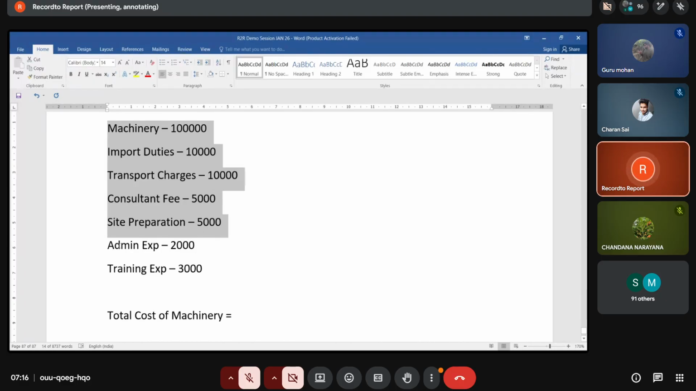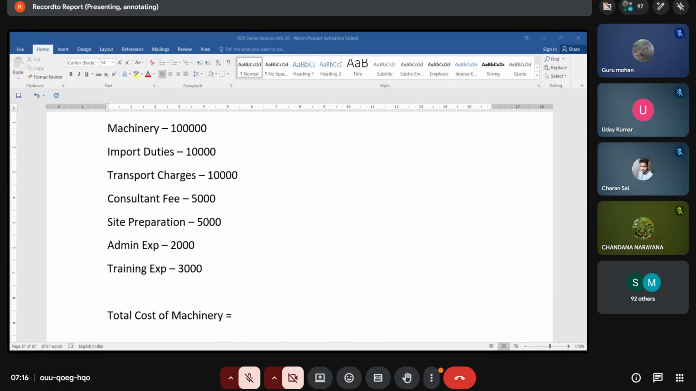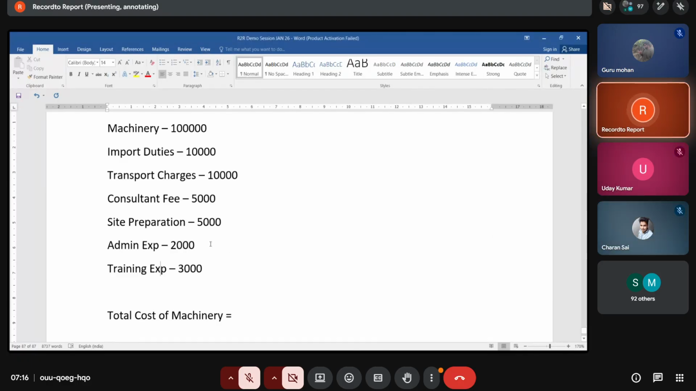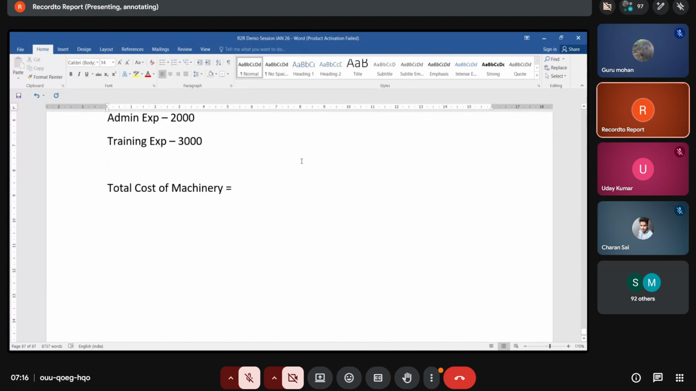So do we need to consider the admin expense and training expenses here? No, sir, they should not be considered. Those are not to be included in the total. So the total cost of the asset is 1,30,000, guys.